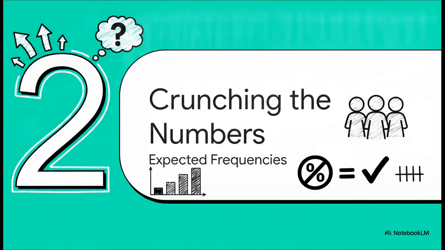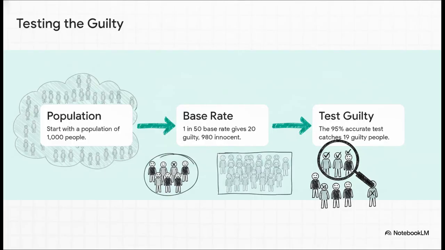Let's move to part 2. Crunching the numbers, expected frequencies. To really solve this intuitively, we need to abandon confusing percentages and just look at actual whole numbers of people. Let's build this out. Step 1, we start with a theoretical population of 1,000 athletes. Step 2, based on our 1 in 50 base rate, out of those 1,000, exactly 20 are actually guilty and 980 are completely clean. Step 3, we run those 20 guilty athletes through our 95% accurate test.